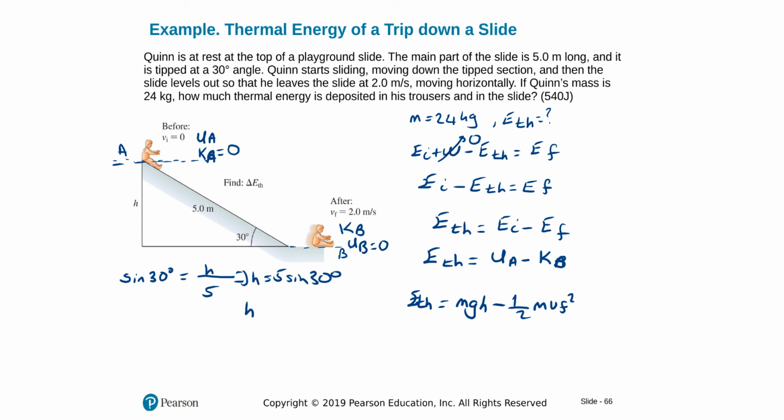If you do this, you'll find your height to be 2.5 meters. Insert that in here. We know the mass, insert everything. So for E thermal, you'll find that to be 540 joules. Make sure you insert everything and solve and understand the logic here.